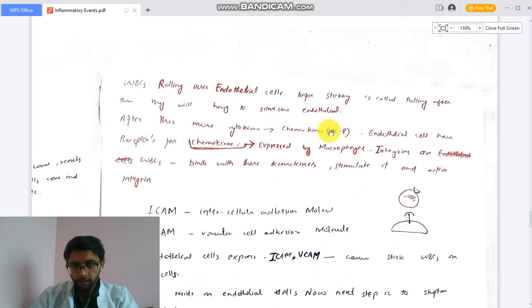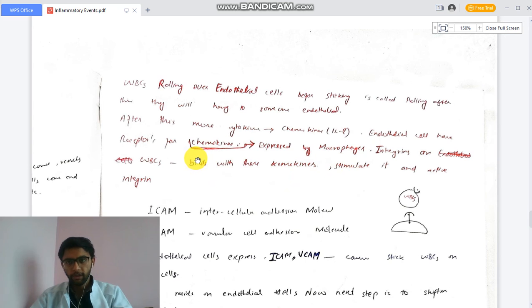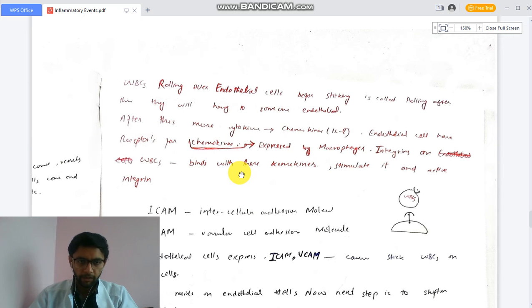Chemokines like interleukin 8, expressed by macrophages, have receptors on endothelial cells. The integrins on the WBC bind with the chemokines and become active integrins. So integrins are a special molecule on the WBC, along with selectin and glycosylated saccharides. These are involved in binding with the endothelial cells.